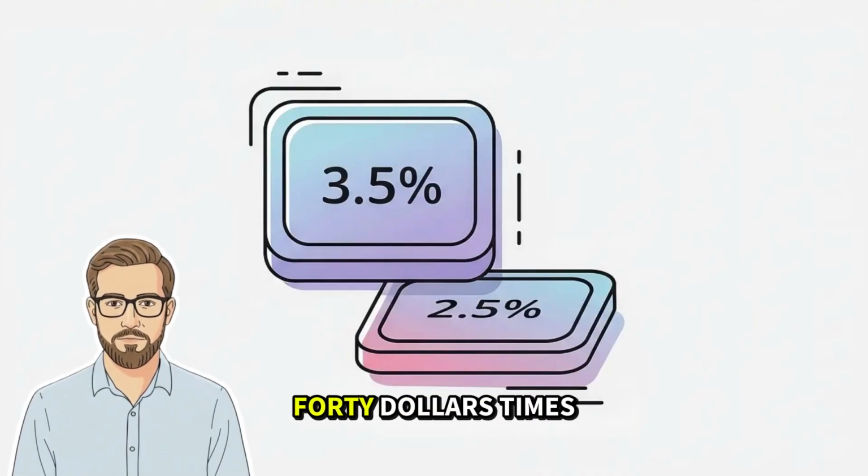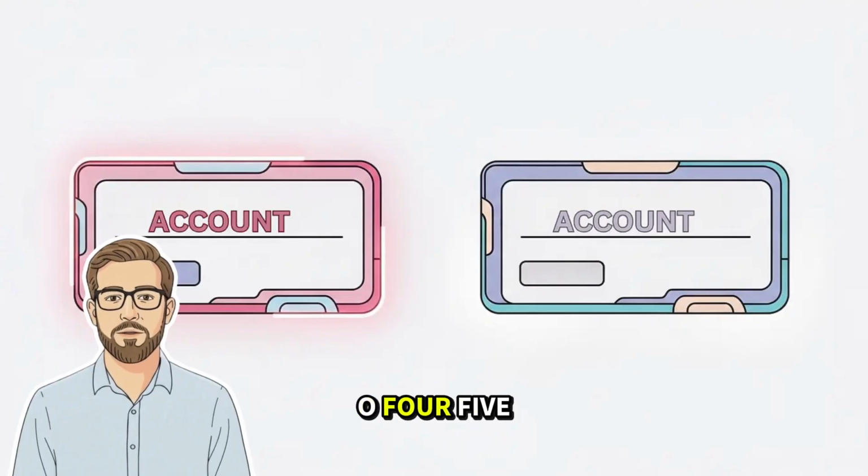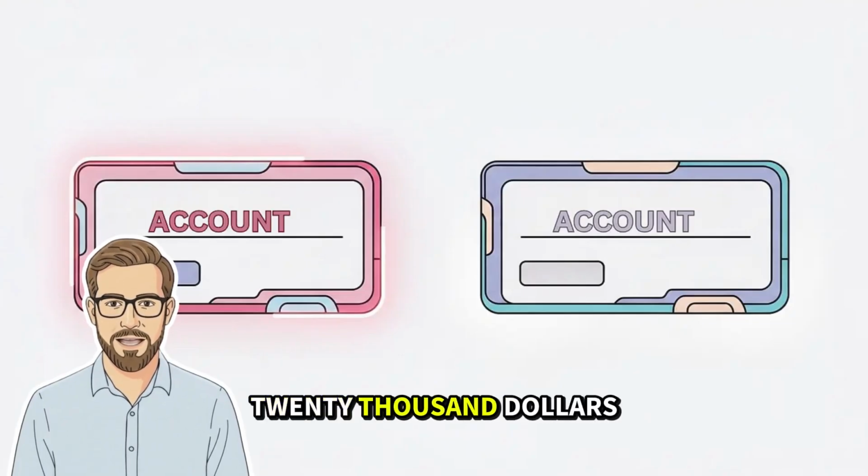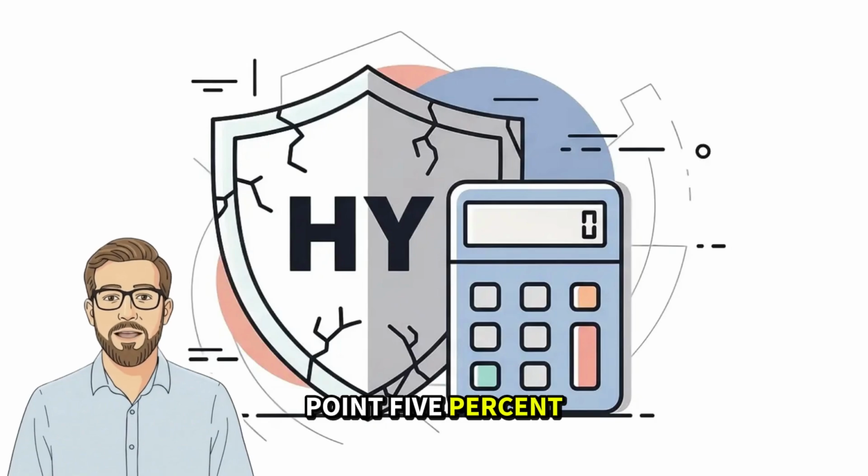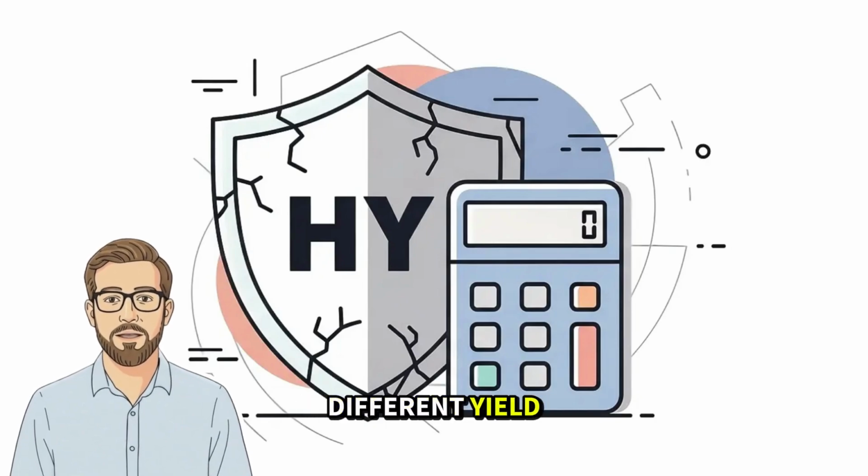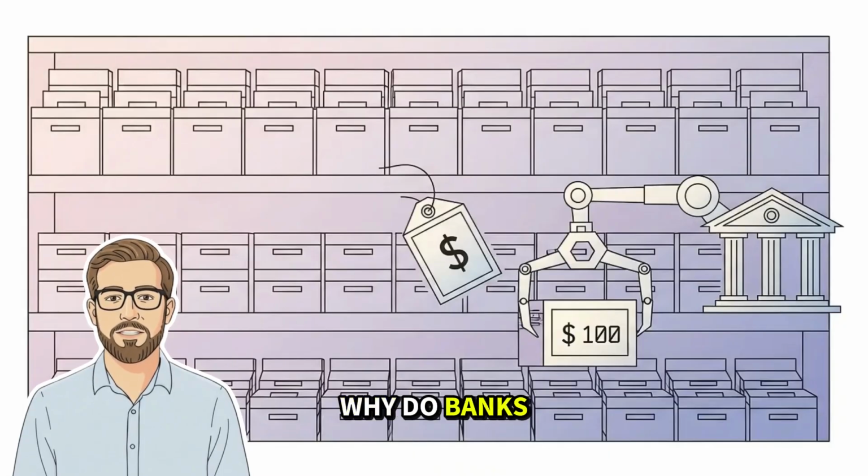Now the drop. $42 times 12 is $504. $504 divided by $20,000 is about 2.5%. Same account name, different yield. The high yield label didn't protect her. The math did.